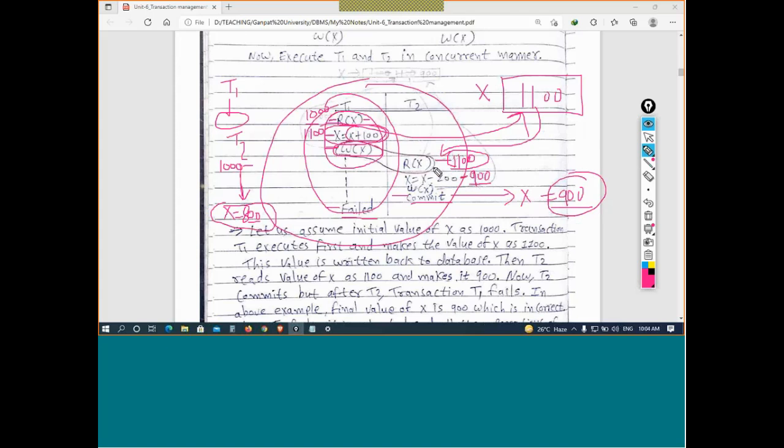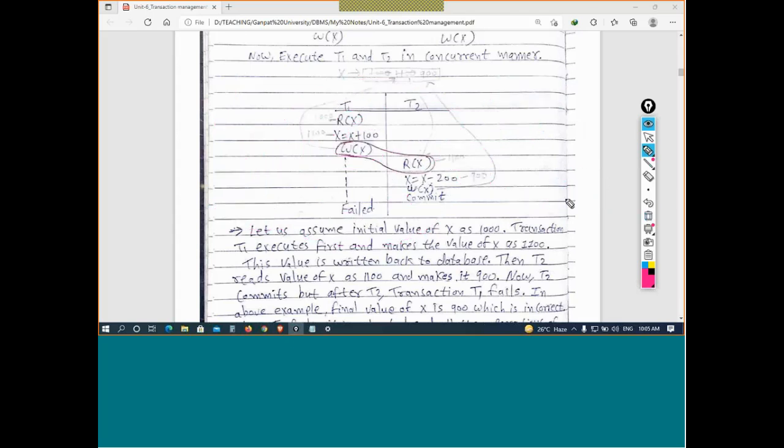But here, because T2 is reading the dirty value which is updated by T1, we are getting inconsistency in the database. We are getting a wrong value of variable X, that is 900. You can see the description I have given here. So this problem is called the dirty read problem.